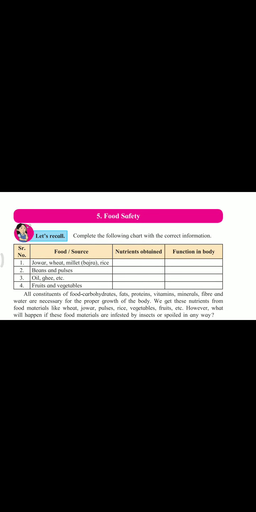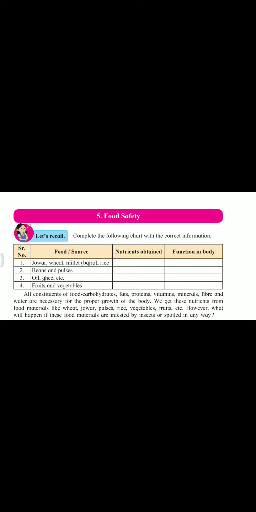Students, let's start our fifth chapter, food safety. Before starting this chapter, we have to know why it is necessary to save our food. Because from food we get nutrition, and this nutrition is utilized by our body to carry out different activities. It means that from this nutrition our body gets energy and carries out different activities, plus carries out proper body functions.